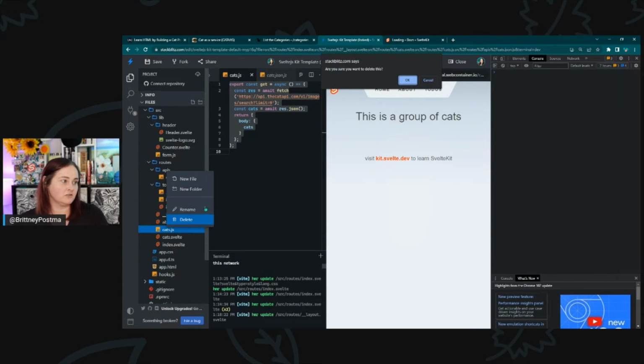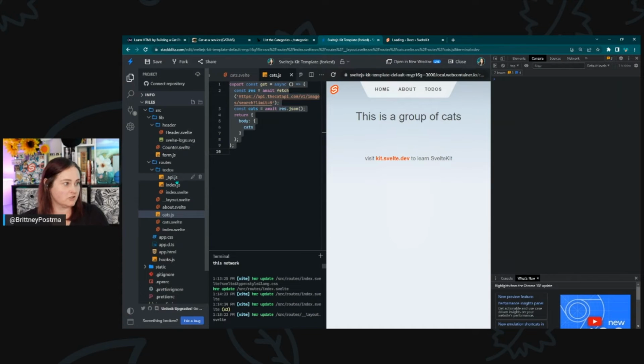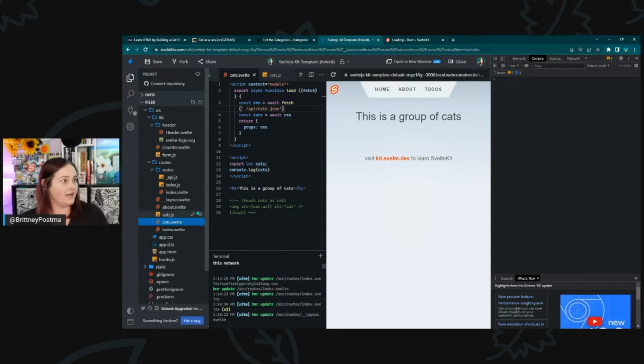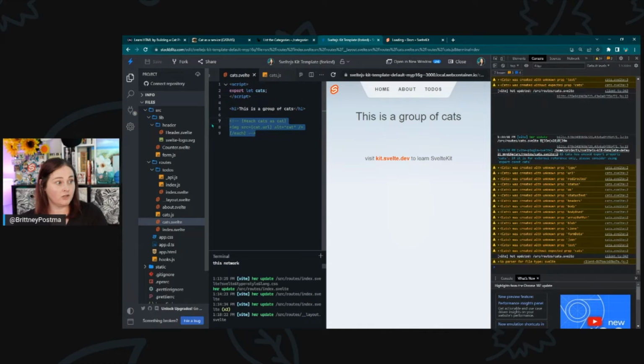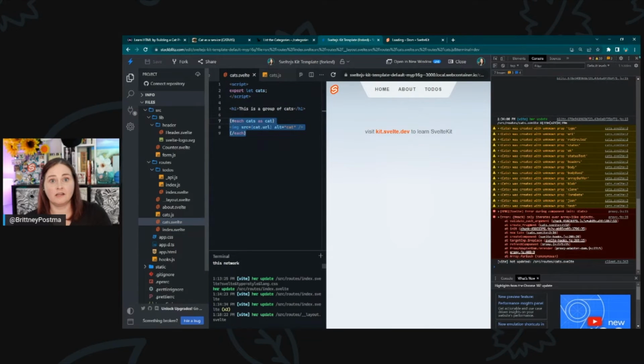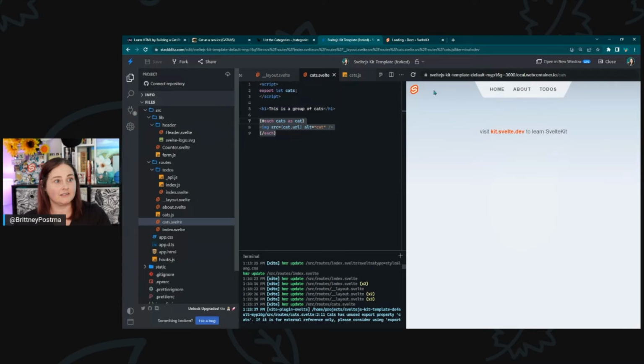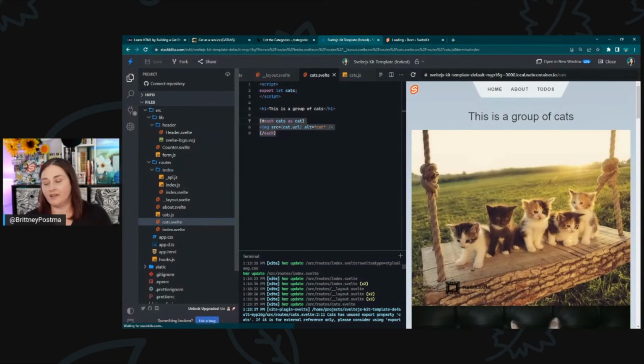So I'm going to delete that folder since that is clearly not working right for me. And in our cats file, I'm just going to take the module out and leave this. Take our console log out, put our cats back in, give me my cats back, and we have our cats back. Oh, cute kittens. I love the kittens.